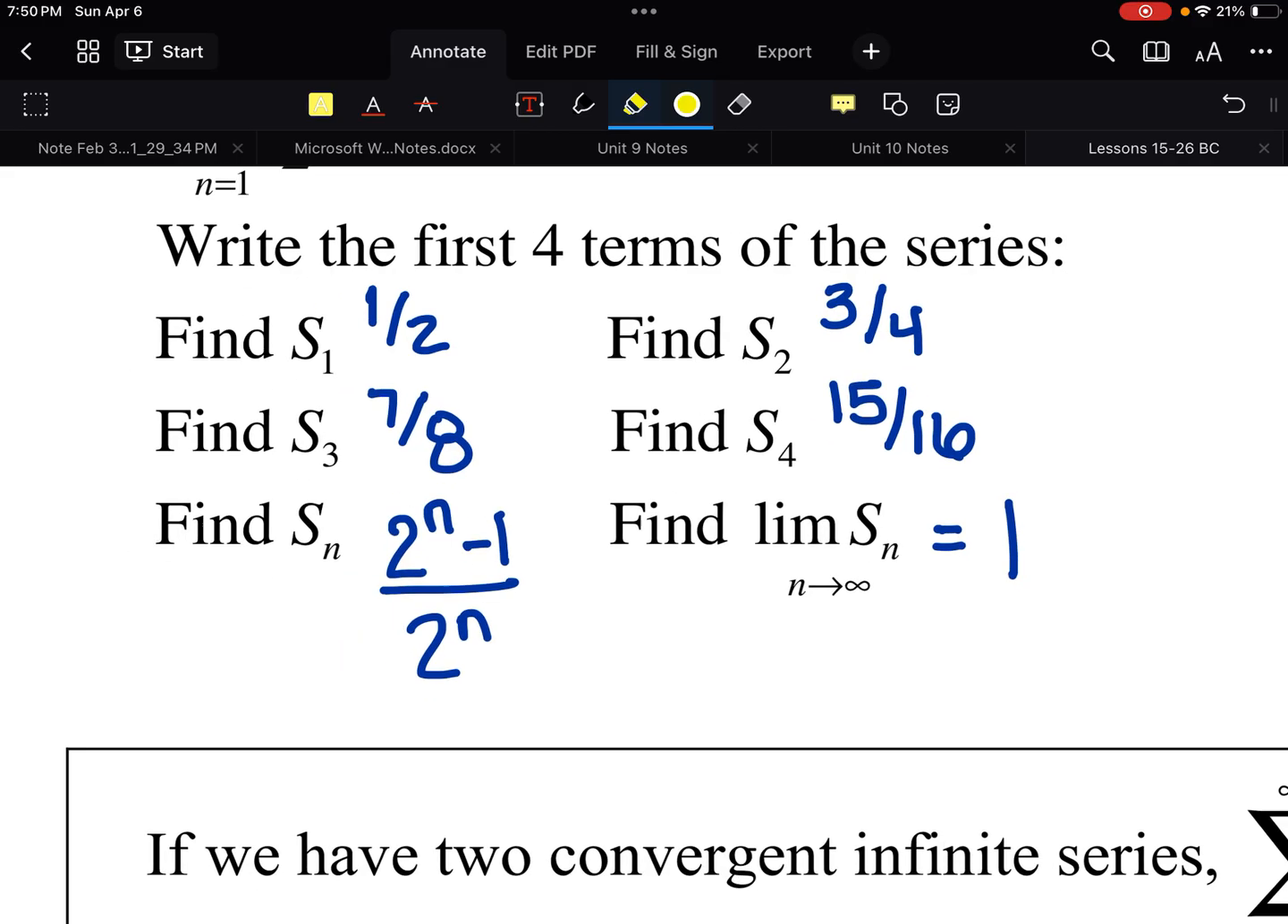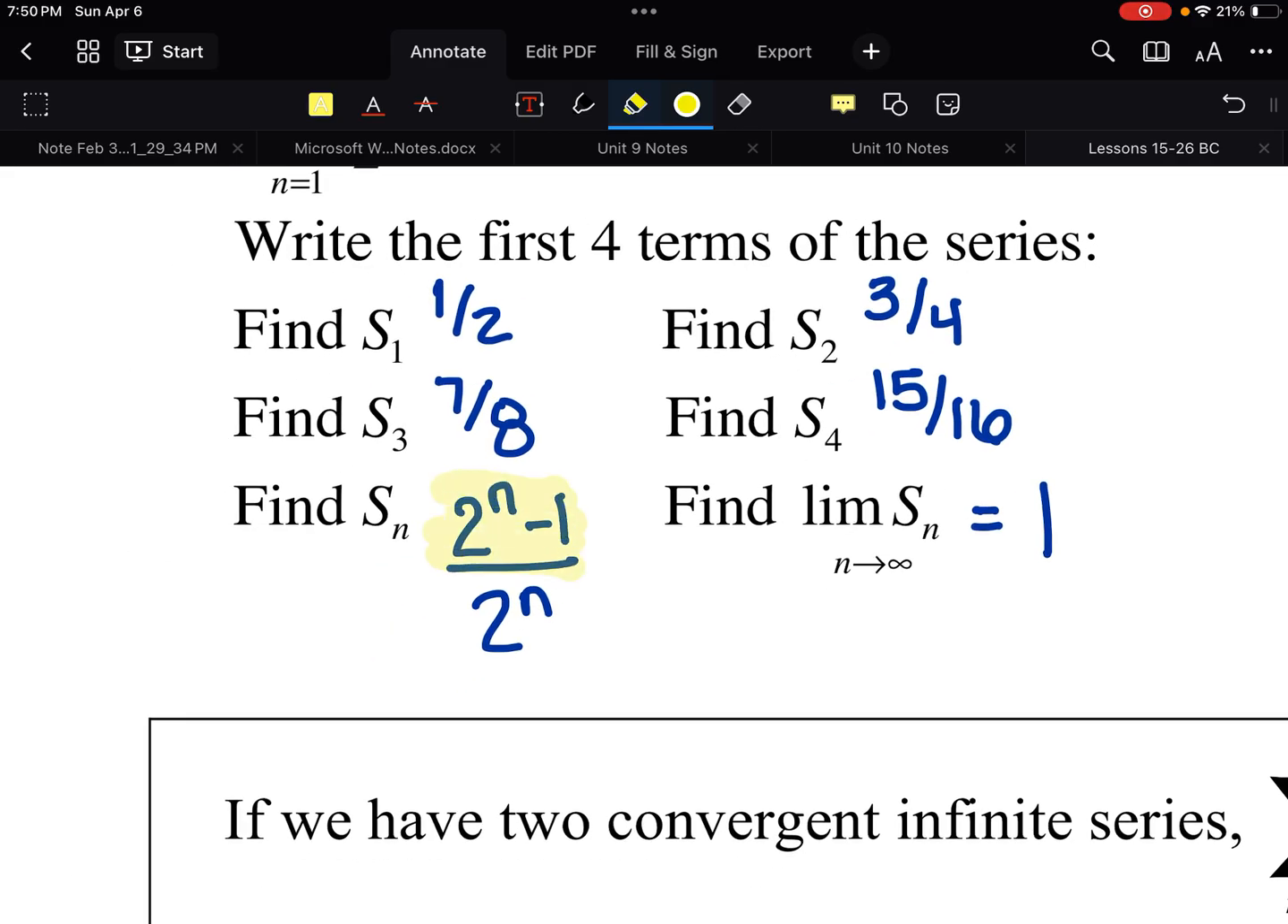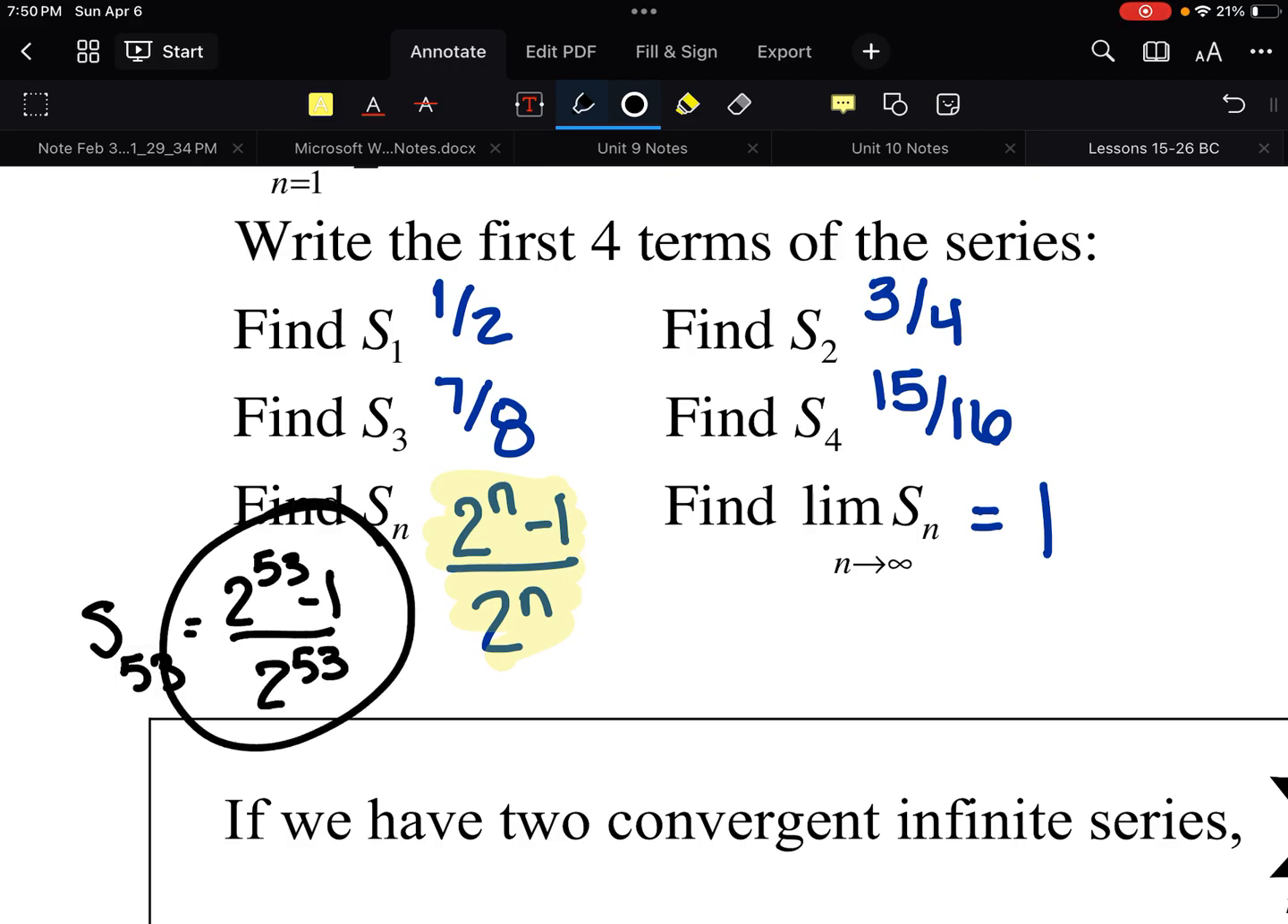So once I get to the point that I can write a function for the sum, I could do lots of things with this. What is the sum of the first 53 terms? Well, if I don't have a formula, I would have to find all 53 terms and add them up. And that would take a really long time. But I can tell from this function, I don't know what the individual terms are, but I know what they're going to add up to because I have a formula for it.